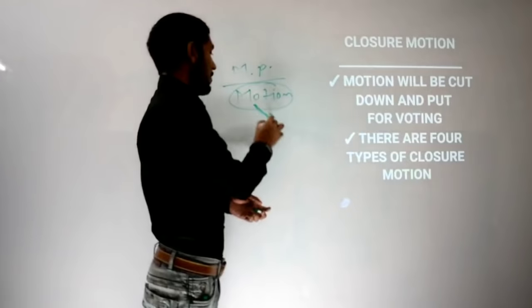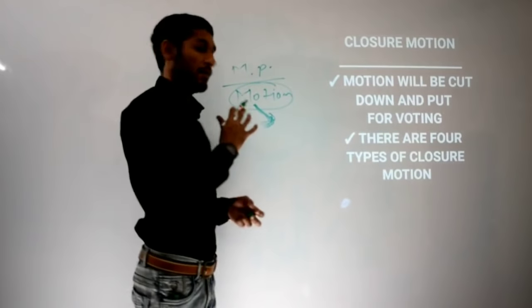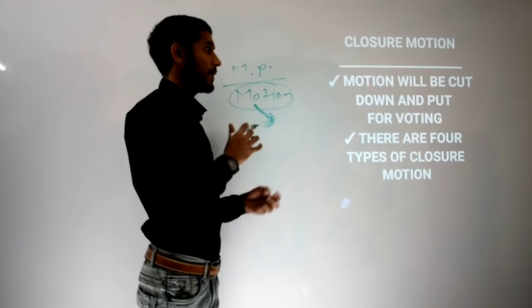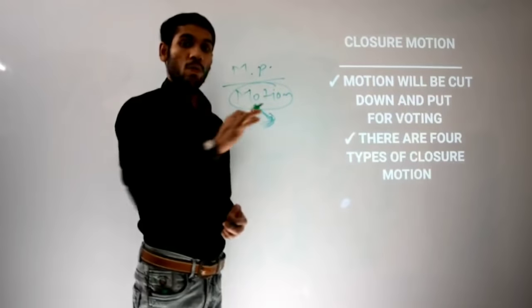Then the MP can take a grant from the speaker and say that I want to put a closure motion,